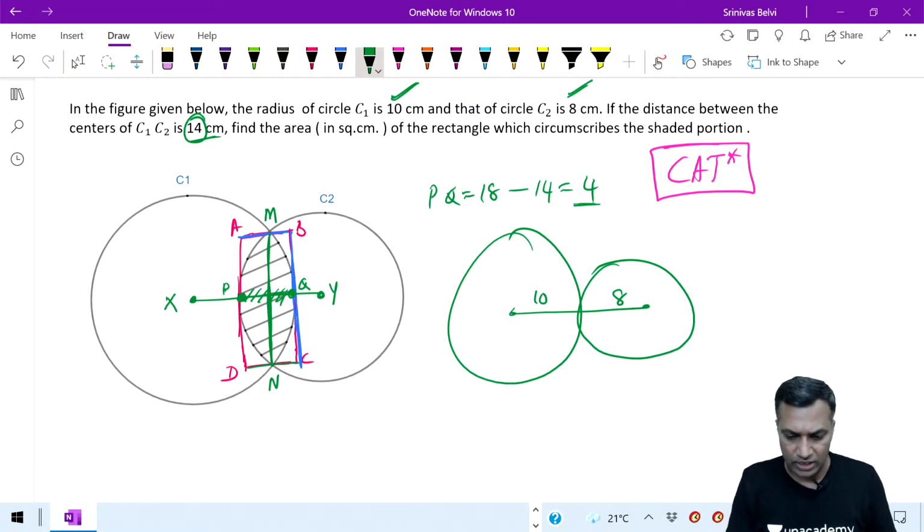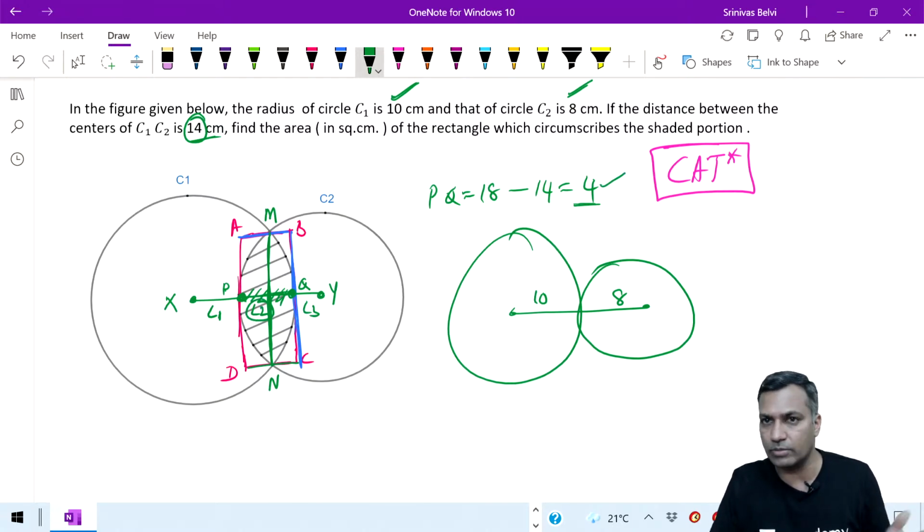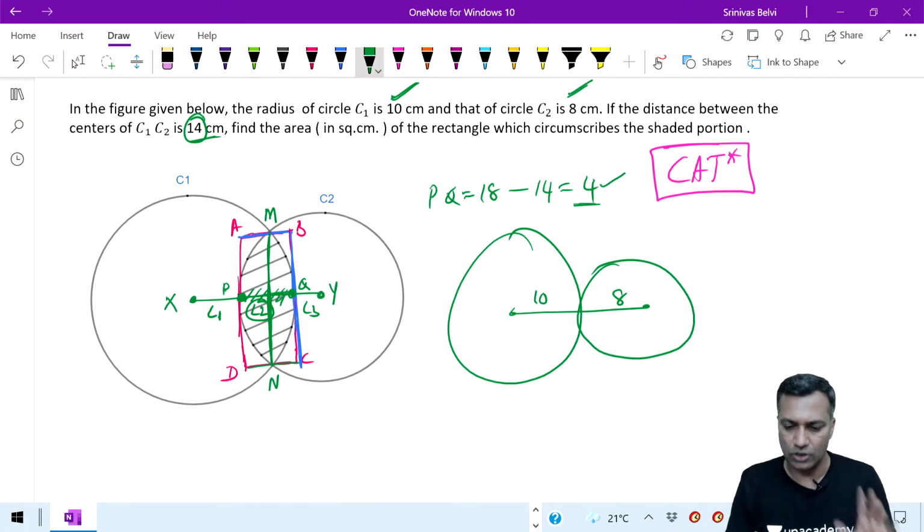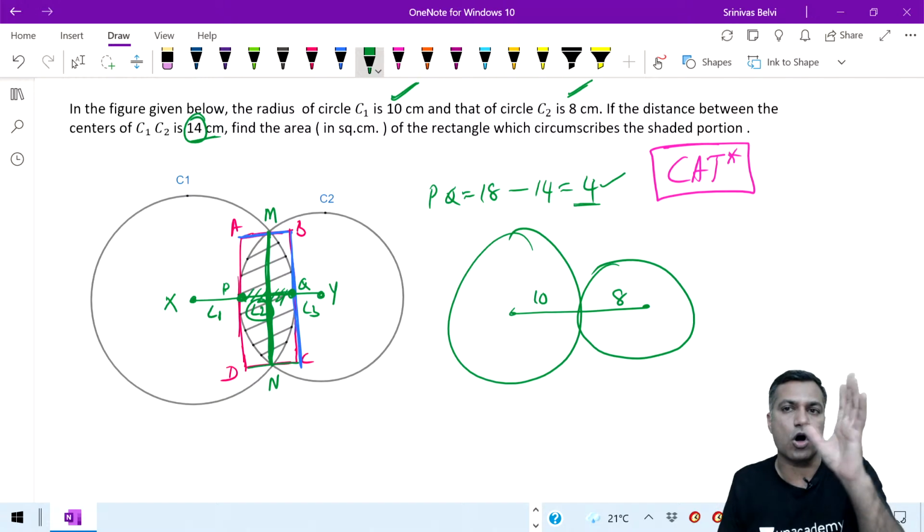You may say, no sir, I will call this particular length L1, this common area L2, L3, then find L2. You will understand that L2 is nothing but this 4 only. No big deal about that. Okay, now what I need to find out is this MN. What is MN here? The length of the common chord, right?